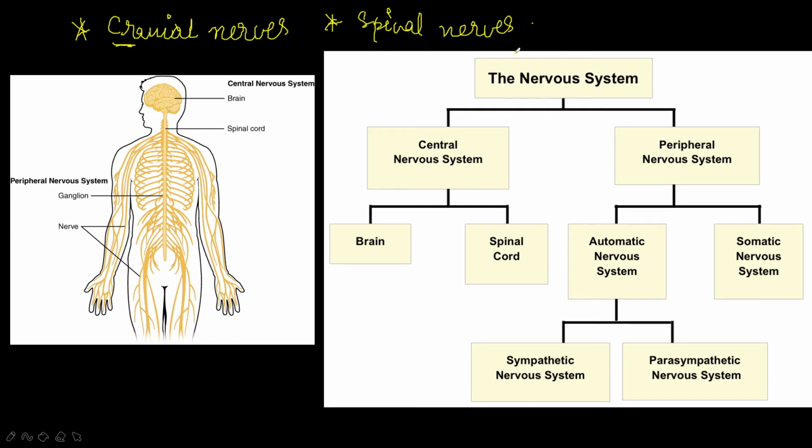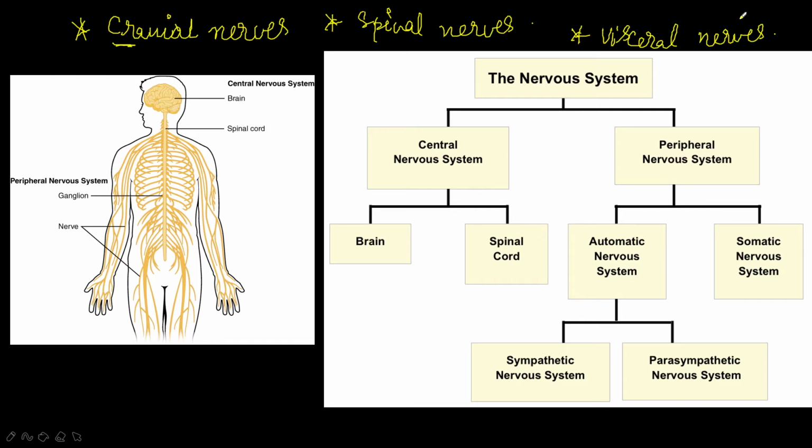There is a third type of nerve, called visceral nerves, which are connected to the internal organs of the body. So there are three types of nerves: cranial nerves, spinal nerves, and visceral nerves. Cranial nerves are connected to all the parts in the head directly to the brain. Spinal nerves are connected to the remaining parts of the body like muscles and skin, to the spinal cord. The third one, visceral nerves, are connected to all the internal organs of the body.